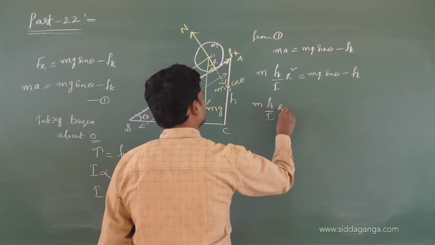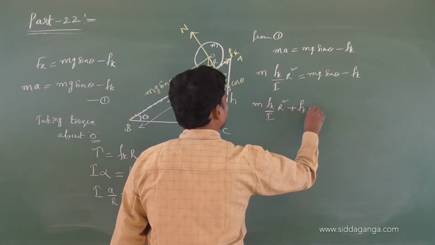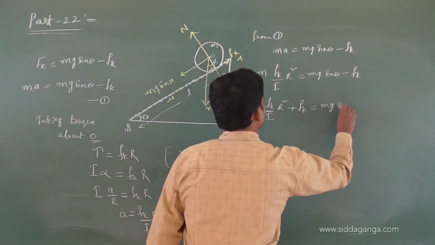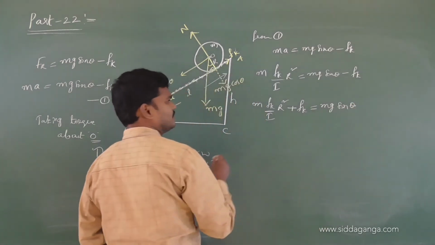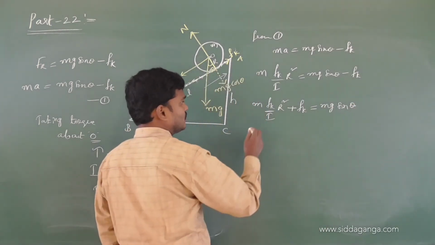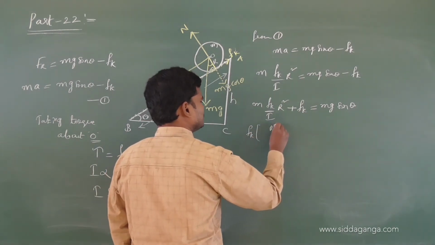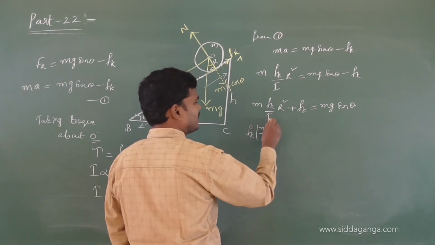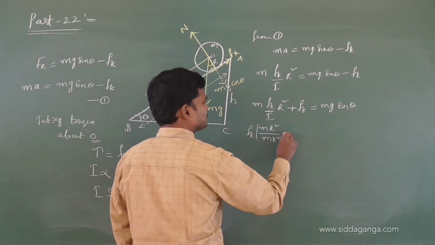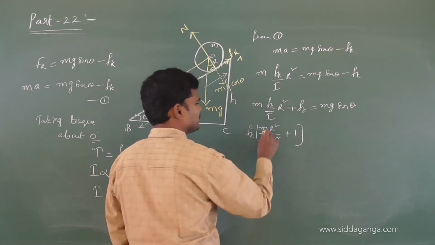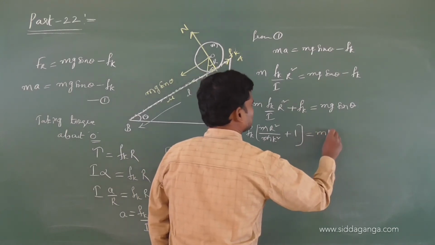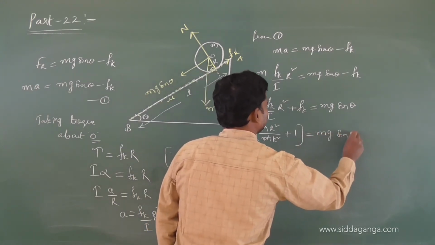Fk by I, I am writing so many steps. Fk plus Fk R square... Take Fk common. I is nothing but mk square, plus 1. Mg sin theta.